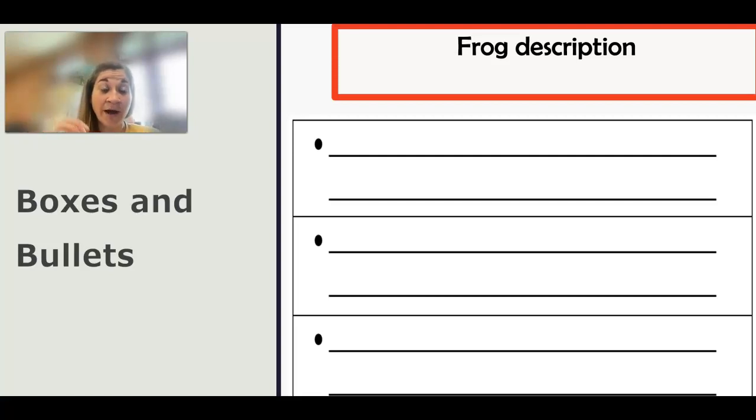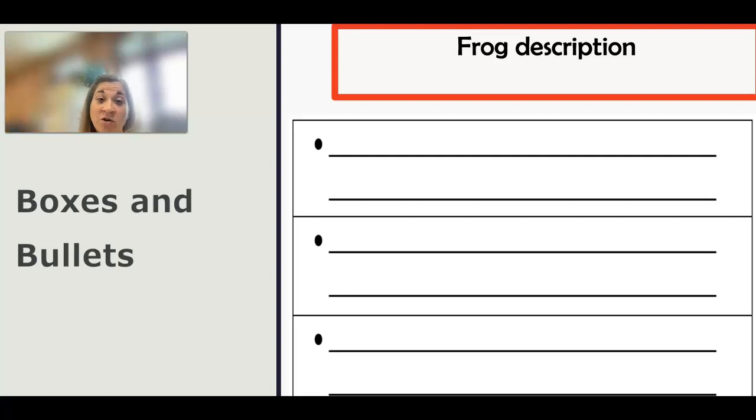We know how to do boxes and bullets. Our first animal book, that's what we did for every single subtopic, was boxes and bullets. We did our main idea and then sub or supporting details. I'm choosing what my frog looks like. So I'm going to take that first box on my notes paper and I am going to organize into boxes and bullets. So my main idea I already put up here, describing what a frog looks like. So frog description is what I put.